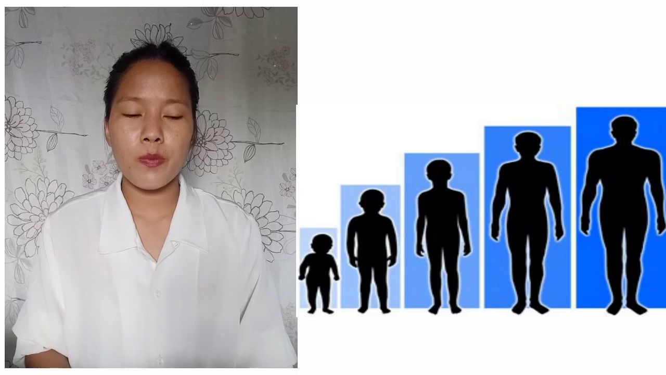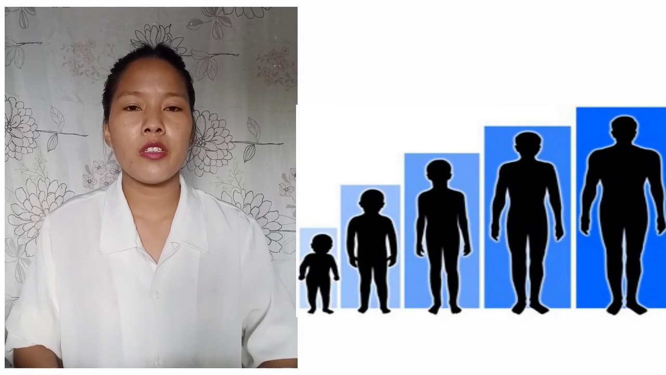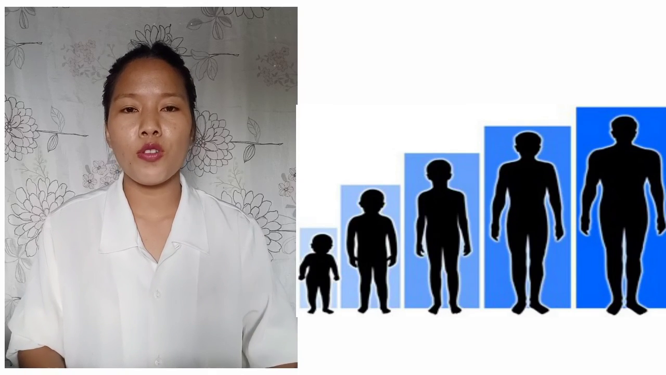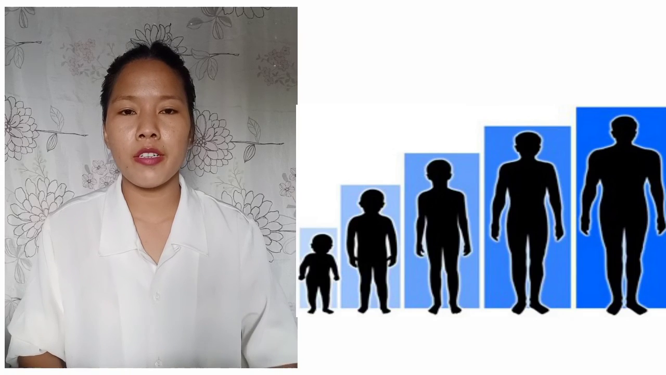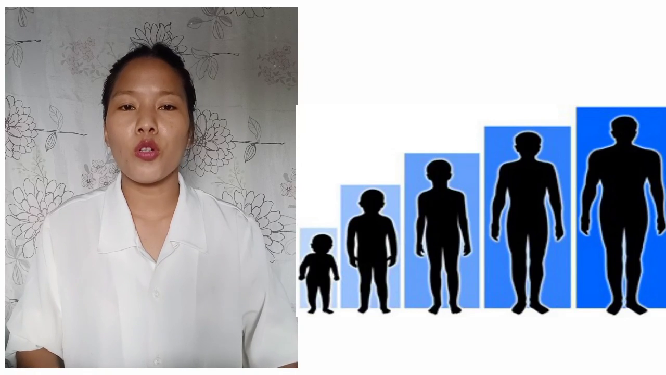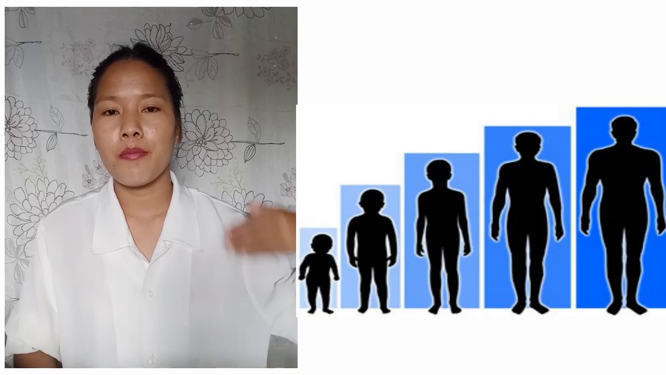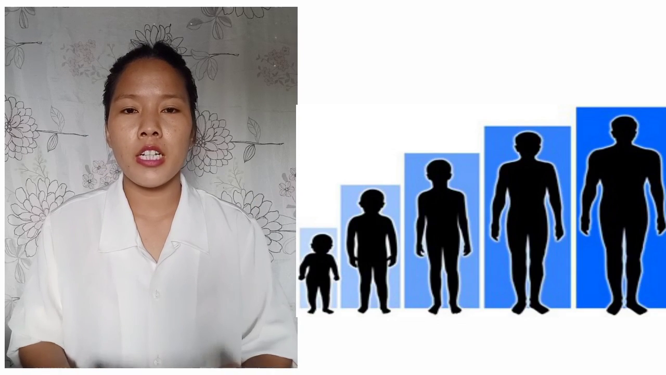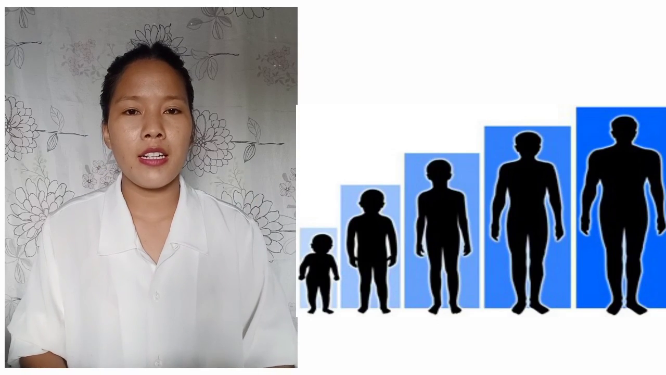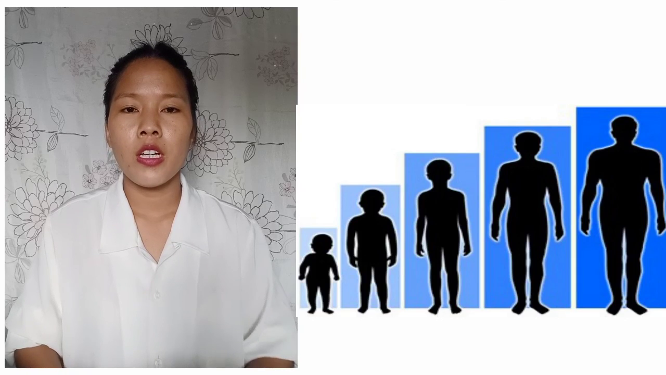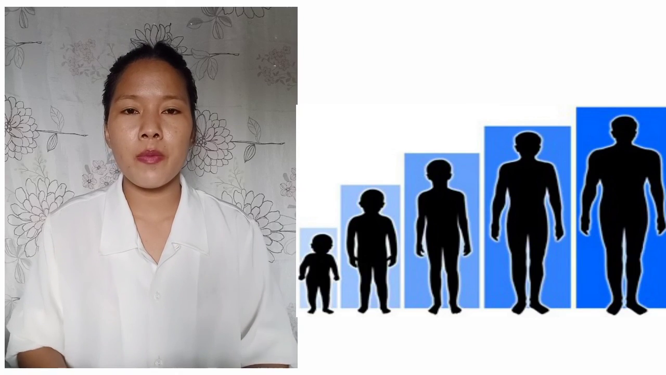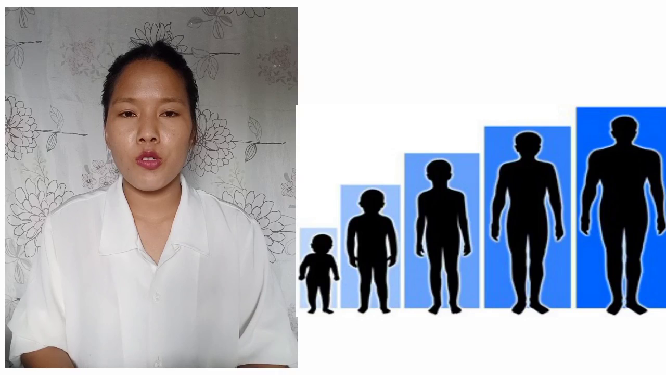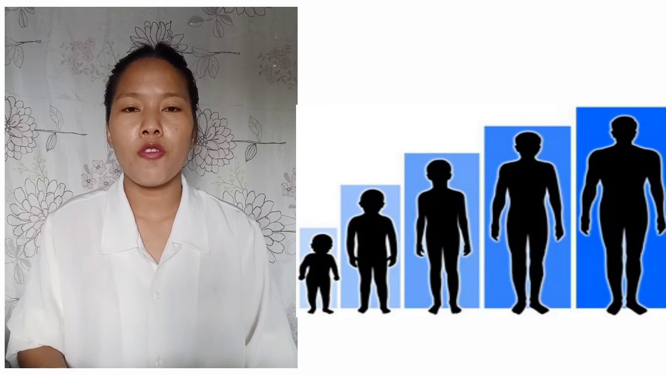Now the last change is increase in height. During this puberty, the height of the individual will start to increase. The bones of the arms and legs will start growing very fast as compared to the torso, meaning the upper body, and that is why the individual will look taller and slimmer. So these are the changes that are visible in the body of an individual during the period of puberty.